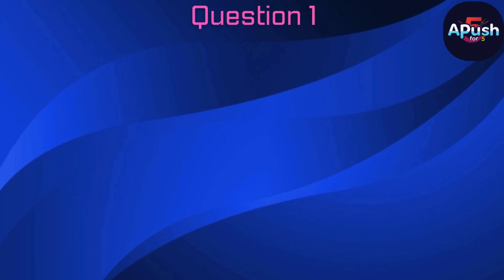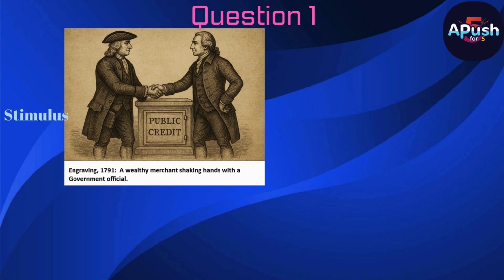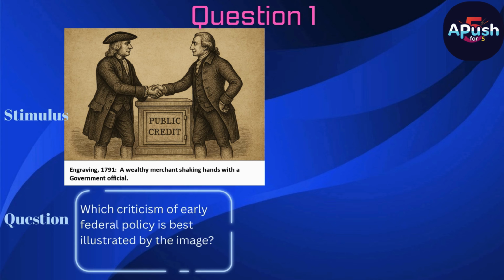Question 1. Stimulus. A 1791 engraving depicts a wealthy merchant shaking hands with a government official over a vault labeled Public Credit. Question. Which criticism of early federal policy is best illustrated by the image?